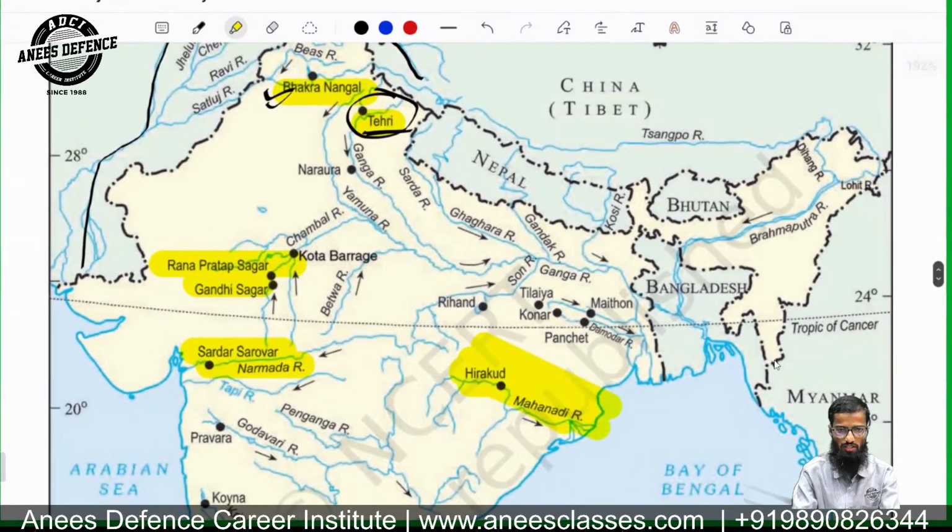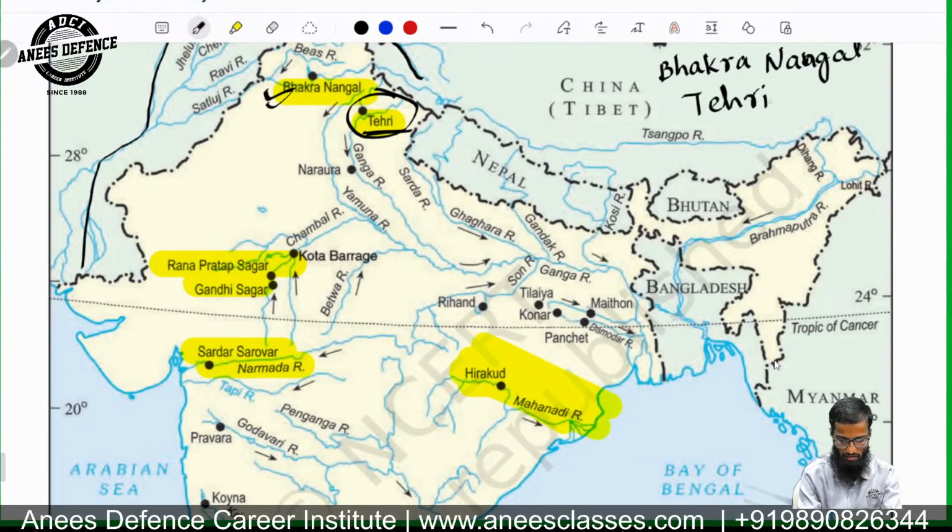So these dams are important. One is Bhakra Nangal. I will write it, you can note down. One is Bhakra Nangal. Another is Tehri. Then you have Rana Pratap.